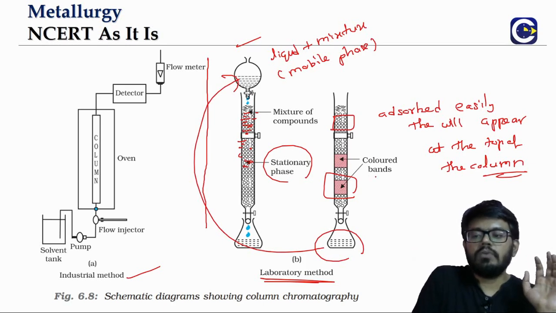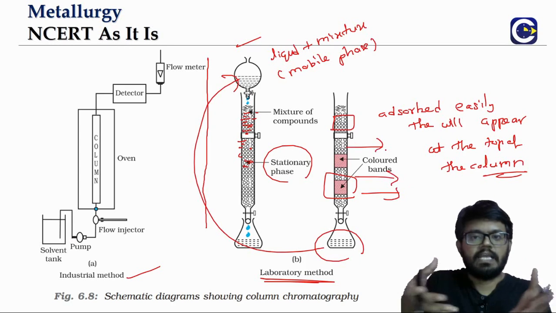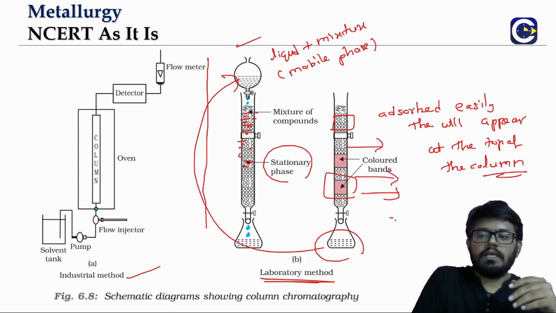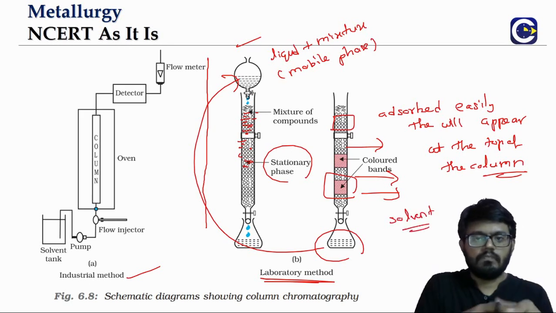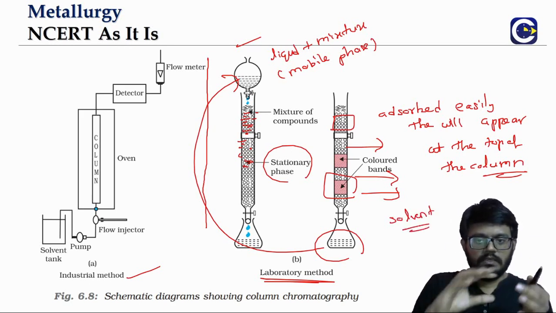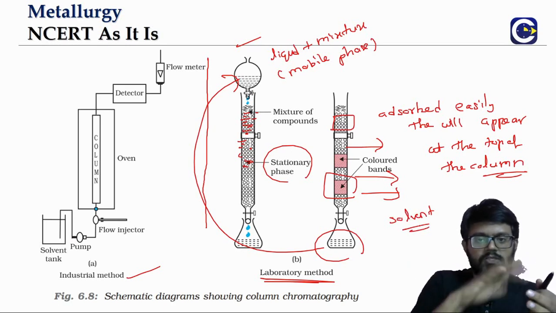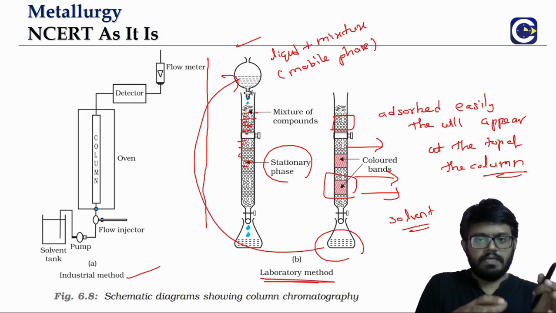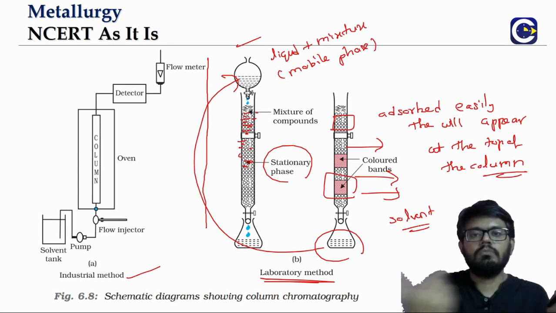So we will be able to remove these. We'll have a setup of column, we'll have a setup of trays. Along with the tray, we can take this out, and using a suitable solvent we will be able to remove it. So the particular dye component is adsorbed on the surface of the alumina or silica gel. You take the tray out using a suitable solvent, we call it as eluent. Using a suitable solvent, we will be able to remove the colored pigment.